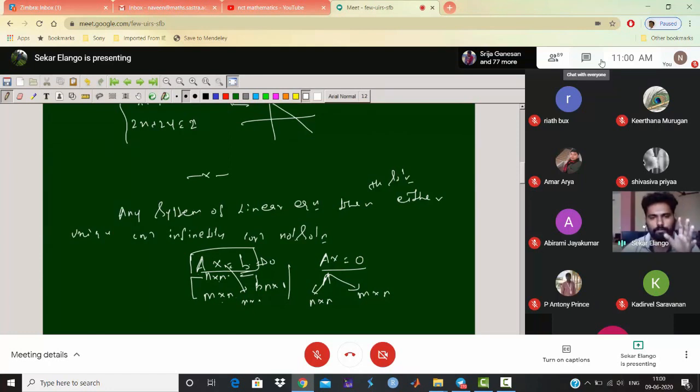If it is a non-homogeneous system, we will discuss rectangular matrices and square matrices. If it is a homogeneous system, also two possibilities: square matrices or rectangular matrices. But we have one theorem: take any system of equations, there are only three possibilities: unique, infinitely many, or no solutions. So we will discuss the solutions for these three cases.